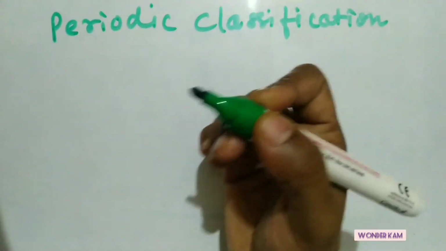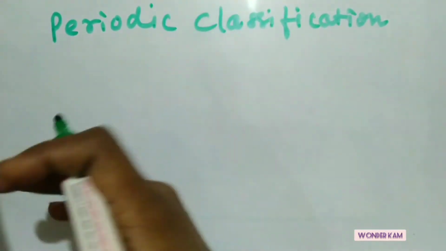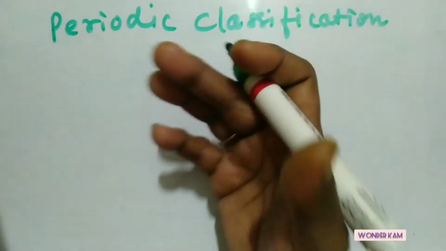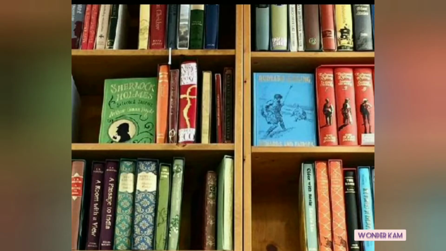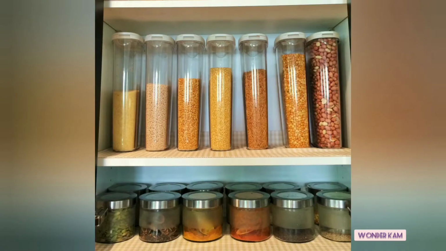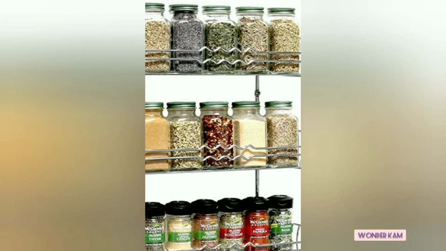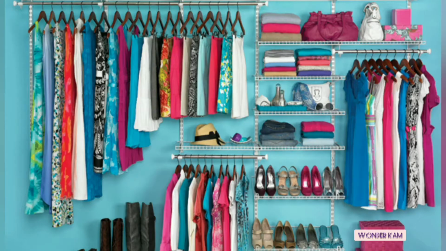If we keep things properly, then it will be available for us, or we can find them easily without any chaos. For example, in a bookshelf, we arrange different types of books categorically in different shelves. Or in the kitchen, we keep pulses and different spices separately so that we can get them easily. Similarly, we also keep our apparel in the cupboard in an orderly manner.